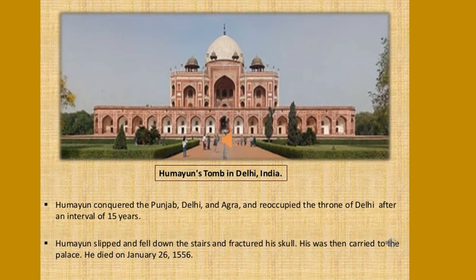This is the picture of Humayun's tomb in Delhi. Humayun conquered the Punjab, Delhi, Agra and reoccupied the throne of Delhi after an interval of 15 years. Humayun slipped and fell down the stairs and fractured his skull. He was then carried to the palace and he died on January 26, 1556.